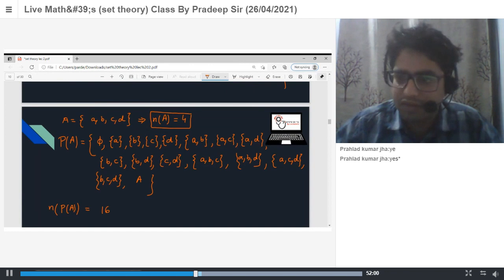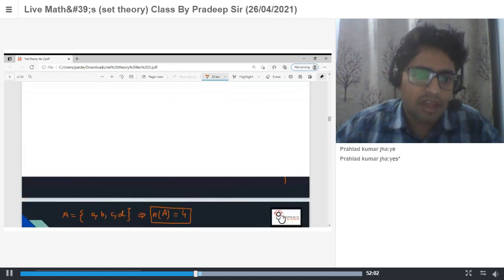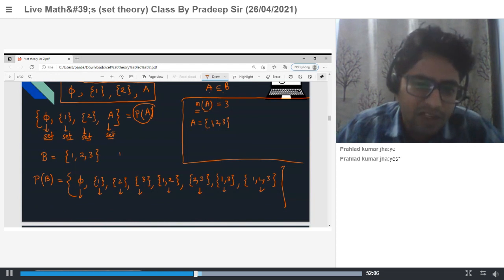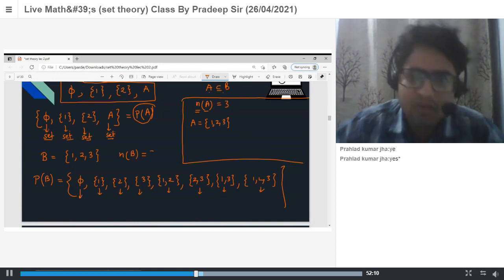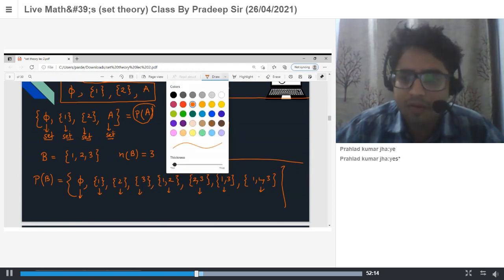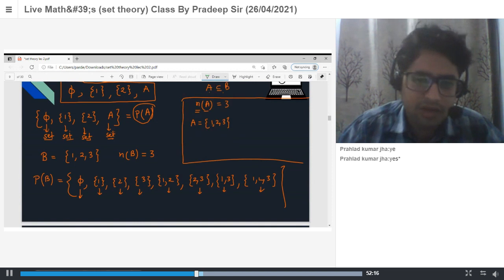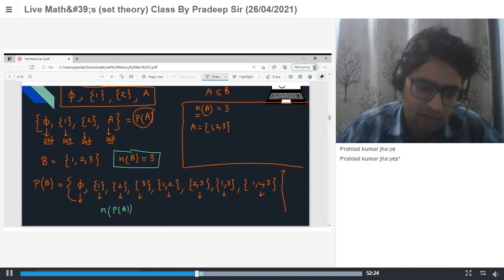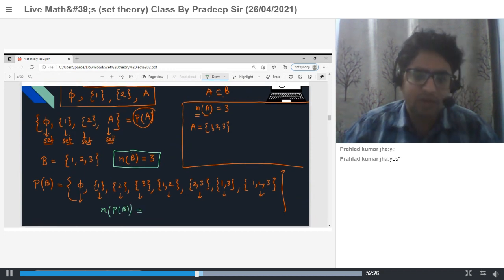Okay, good. Next, if we have 3 elements in set C, there are 8 possibilities. The number of elements in the power set is 8.